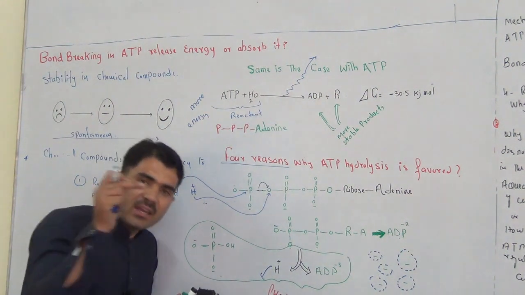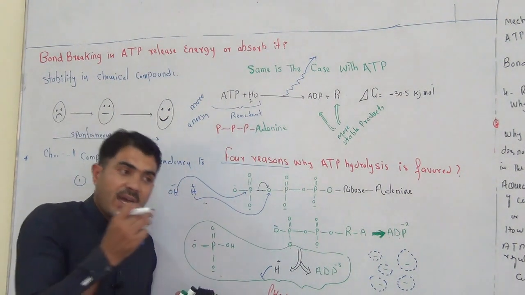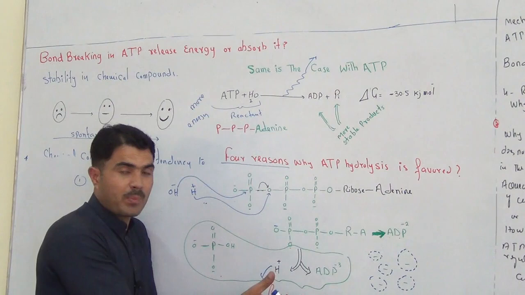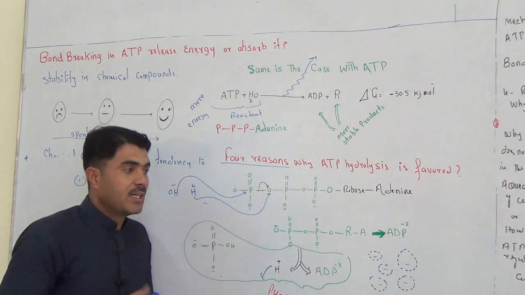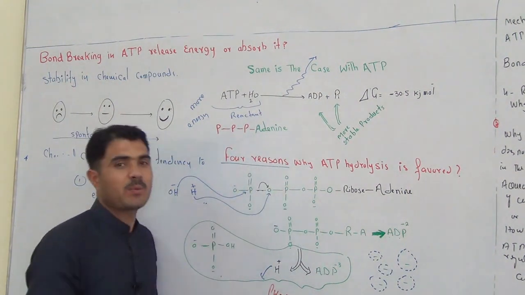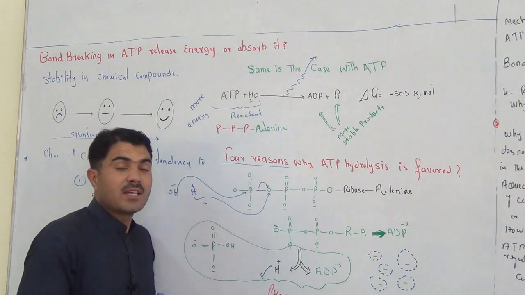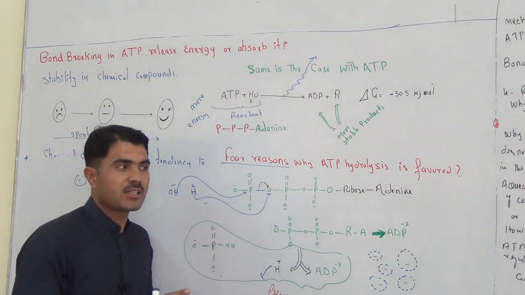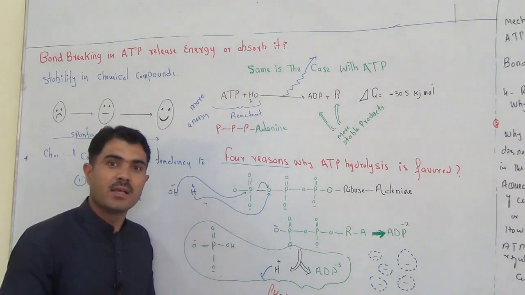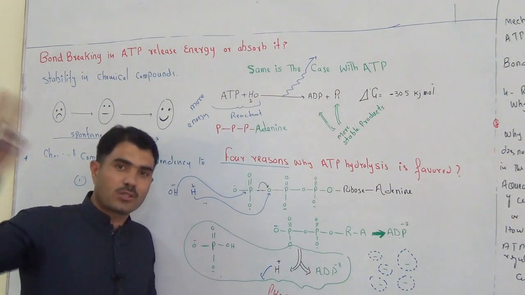Look, hydration of a compound also decreases the energy. Hydration of a compound also makes the compound stable. So by doing so, the compound becomes more stable. So these 4 reasons make ATP hydrolysis a favorable process, and a process that releases a large amount of energy. Of course, a large amount of energy, because we see that in so many ways the compound is attaining stability. So definitely it releases a lot of energy.